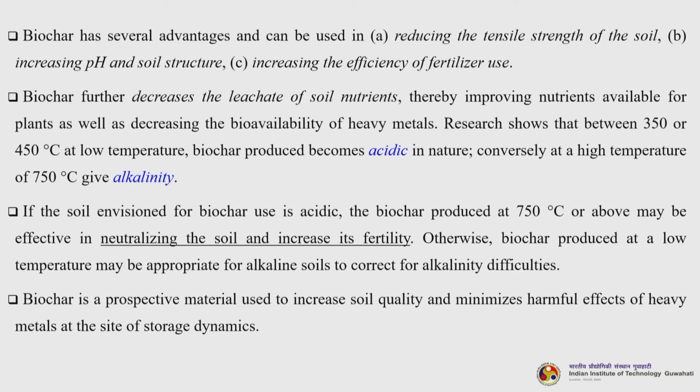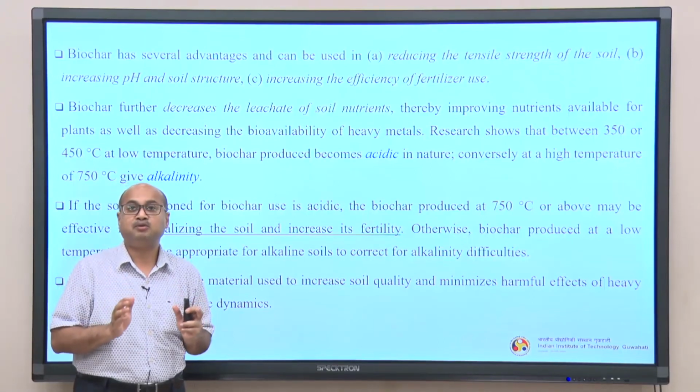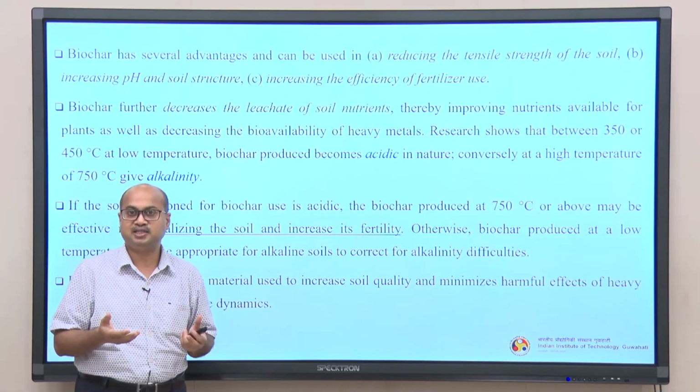It also decreases the bioavailability of heavy metals. Research has shown that at a low temperature between 350 to 450 degree centigrade, the biochars thus produced become acidic in nature, whereas the biochars produced at a high temperature of around 750 degree centigrade give alkalinity. Now, if the soil envisioned for biochar use is acidic, biochar produced at 750 degree centigrade or above may be effective in neutralizing the soil and thus increasing its fertility. So, do you get it? From this statement you can understand that biochar can be custom made to suit a particular type of soil amendment or for increasing the soil fertility.